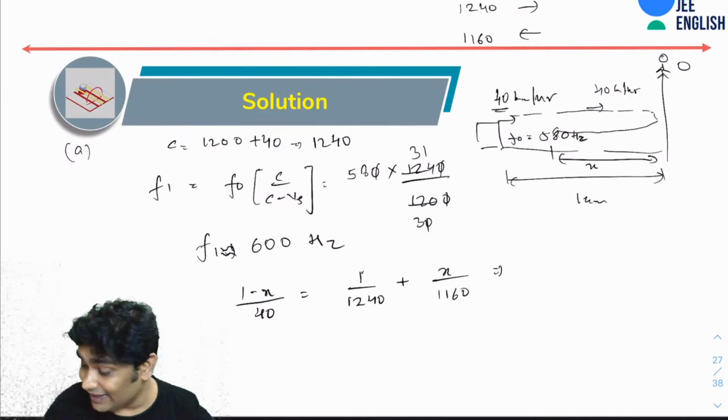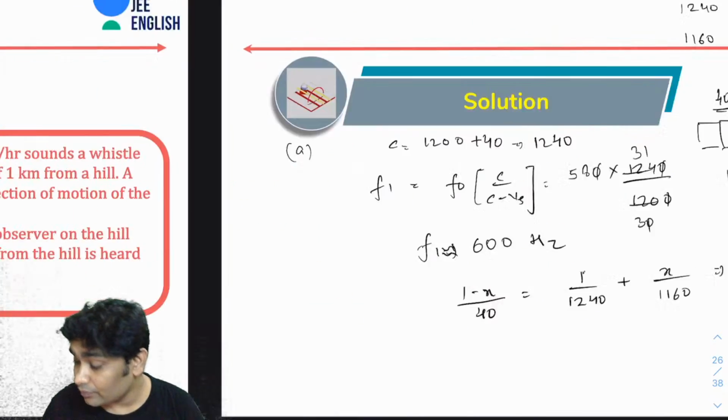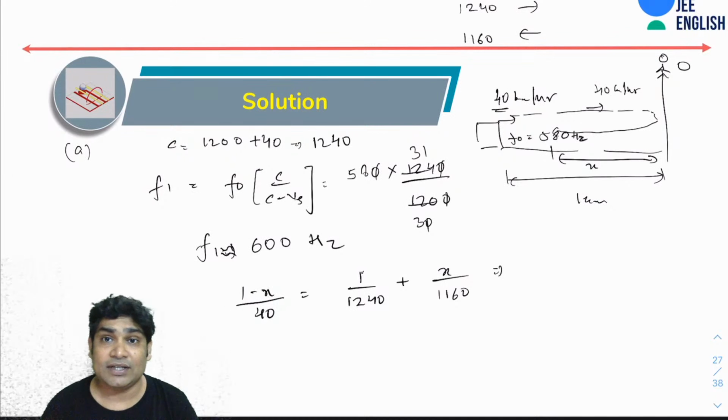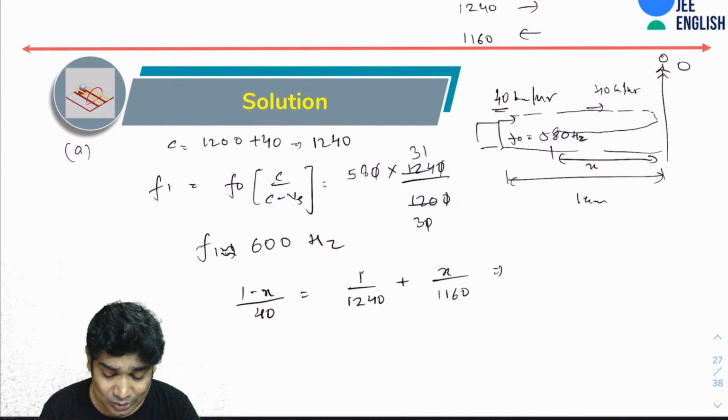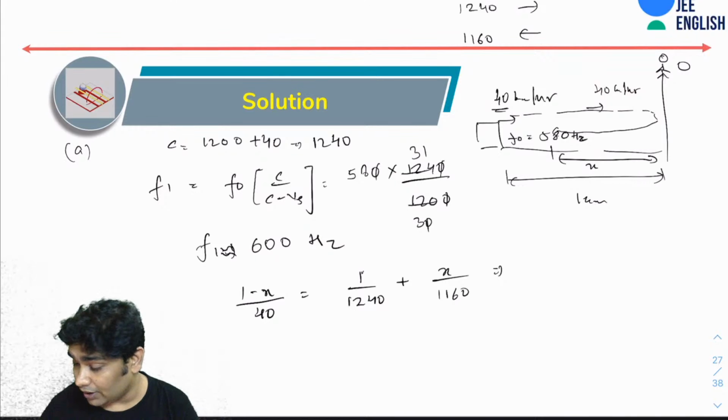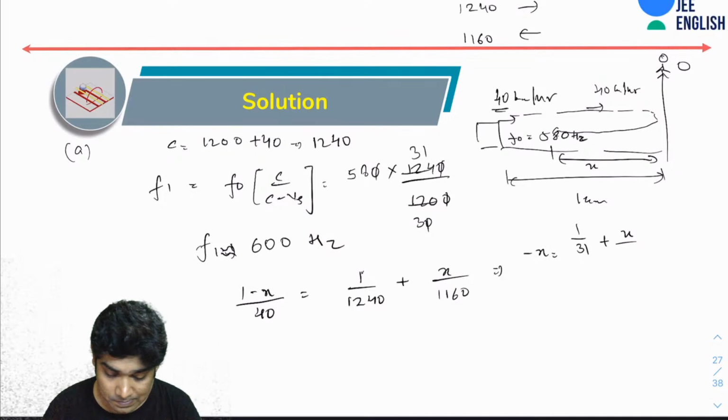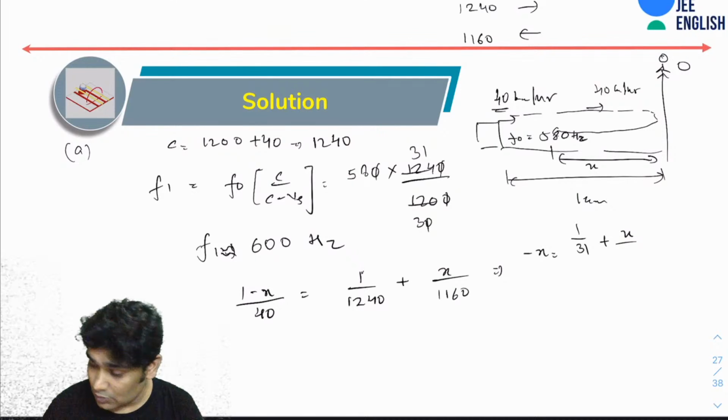So if x is the distance from the hill, all you need to do is solve this expression. So let's see, 1240 upon 40, so that'll be 31. Okay, so I'm getting minus x equals 1 over 31 plus x over 29.